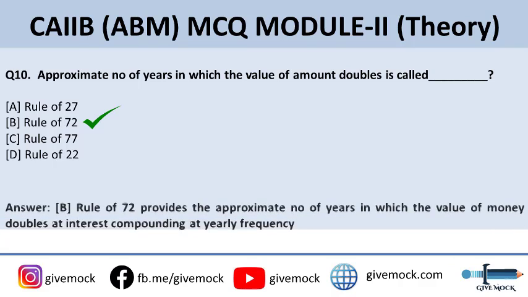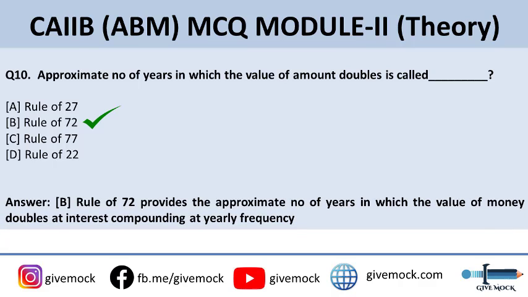Rule of 72 provides the approximate number of years in which the value of money doubles, but at interest compounding at yearly frequency. This yearly frequency is an important question. It may appear in your examination. Rule of 72 applies if the interest is compounded yearly, half yearly, monthly, or quarterly? The correct answer is yearly frequency. So rule of 72 applies only when interest is compounded at yearly frequency.